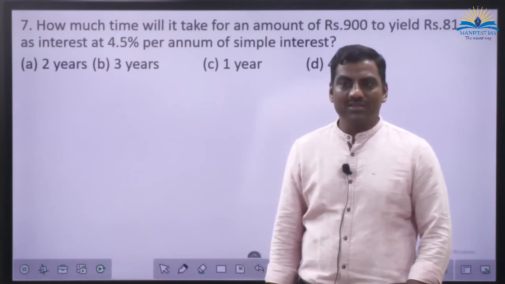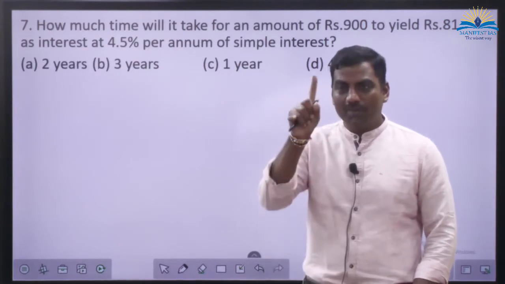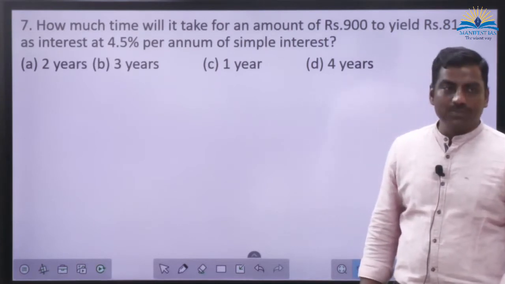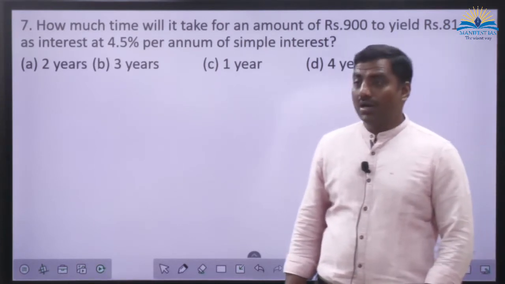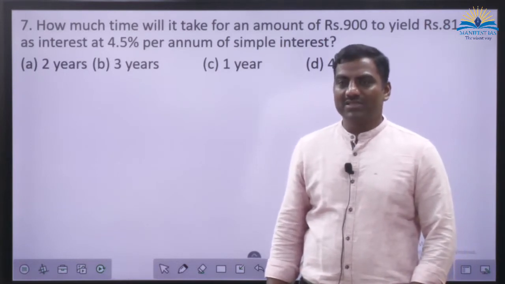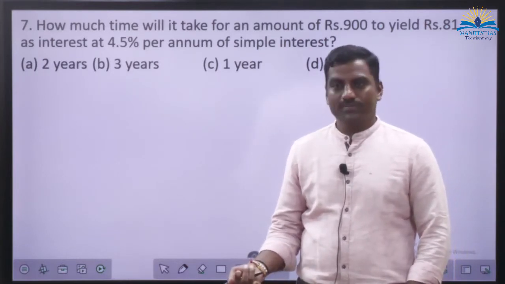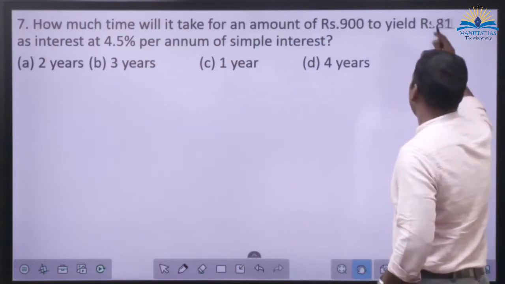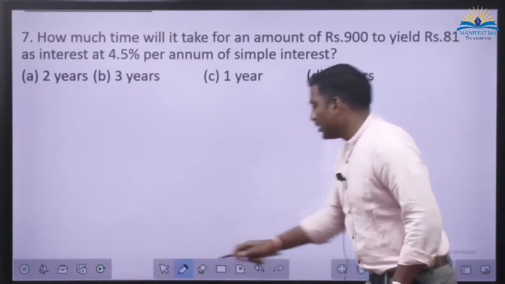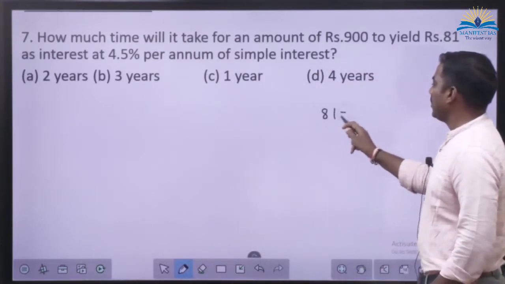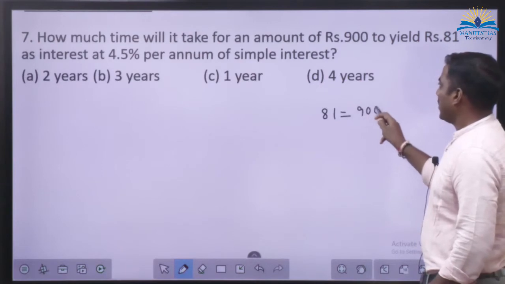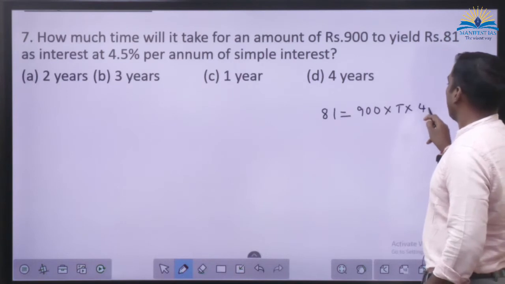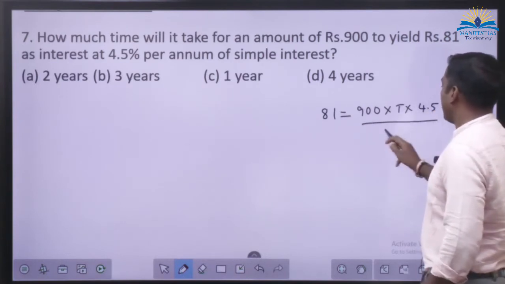But what is the rate of interest? 4.5. That is for 1 year. So when you have earned 4.5% for 1 year, to earn 9%, how many years do you have to invest? Simple. 2 years. Or you put this as SI, 81, and 900 as P, and T I don't know, and the rate of interest as 4.5 divided by 100.